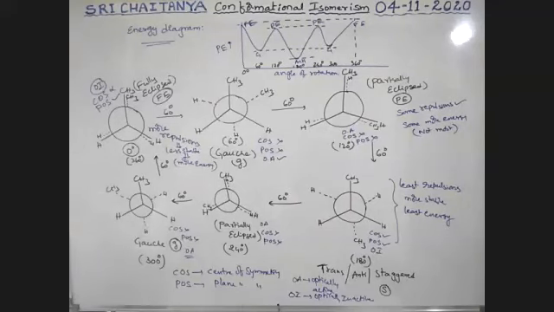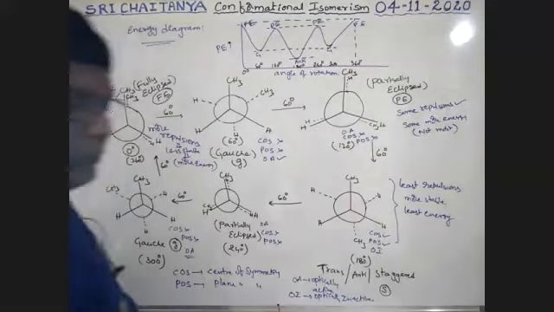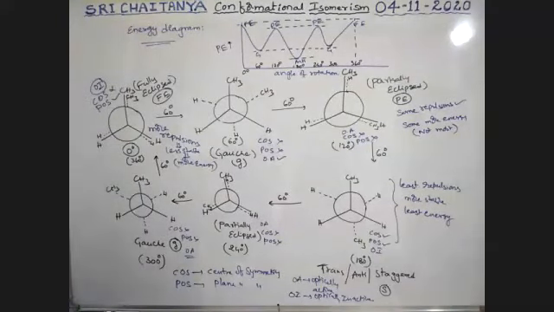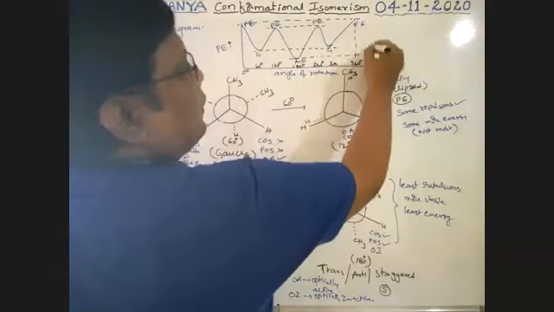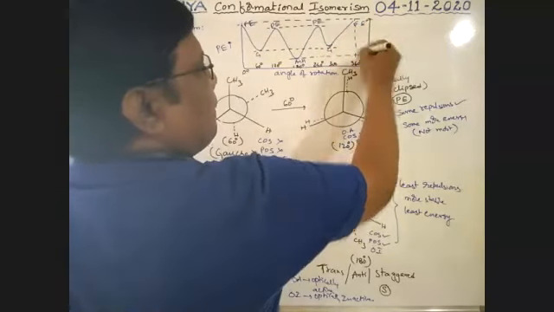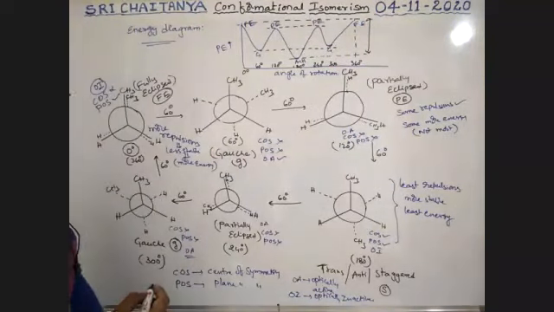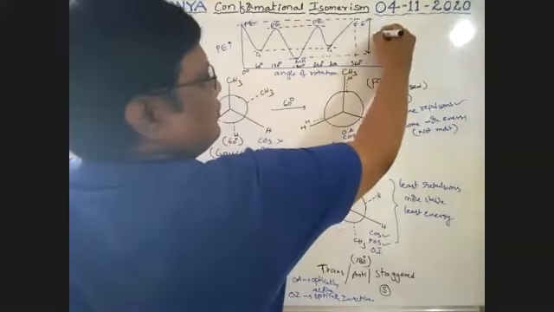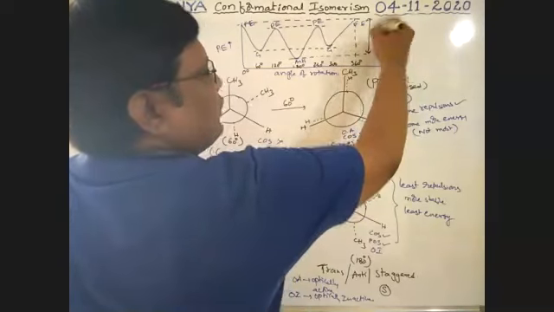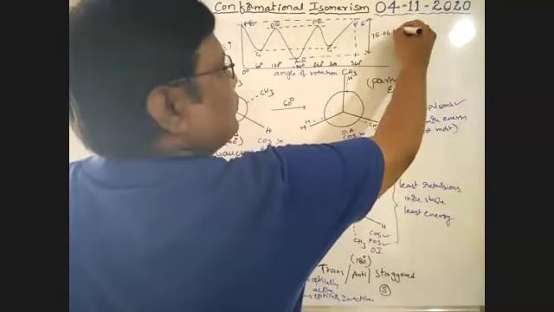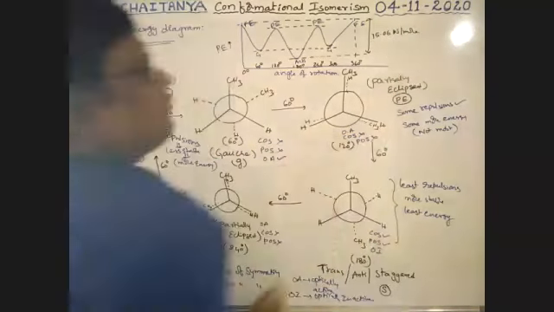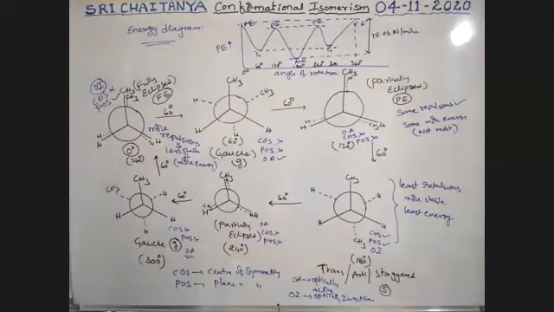So energy changes, boys. The energy difference between these two, how much is it? 15.06 kilojoules per mole.